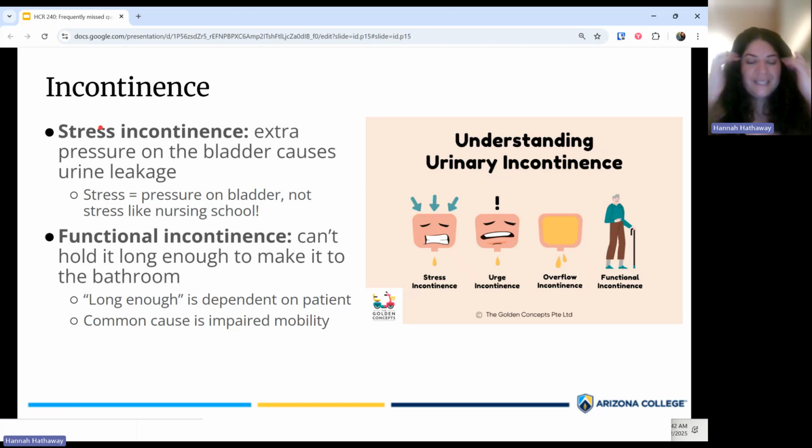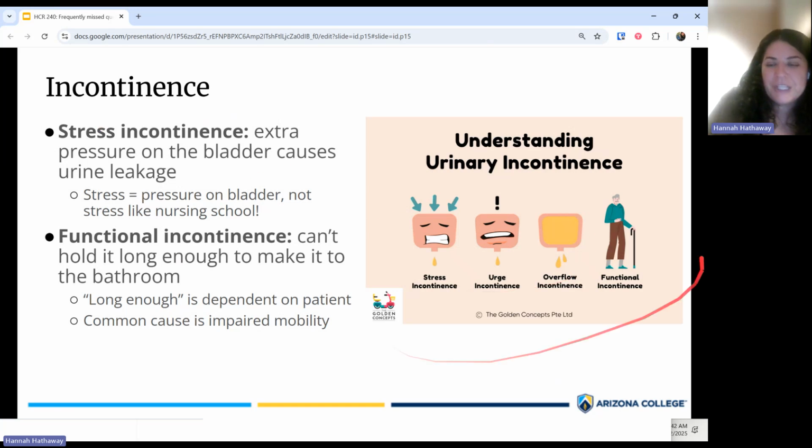And then, of course, you can do things like pelvic therapy, pelvic PT, to help strengthen those muscles over time. So stress incontinence is the most common cause of incontinence, like I said, and that's just because of excess stress, excess pressure on the bladder that squeezes extra urine out when you don't mean for it to. So that is different than something like functional incontinence.